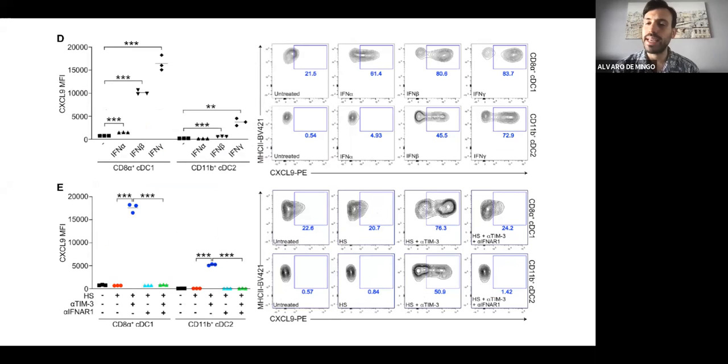So if we want to make this link between CXCL9 and type 1 interferon, and we are assuming that type 1 interferon is mediating this, what we did was to treat our splenic dendritic cells with the supernatant of the tumor with TIM-3, but also add an inhibitor of type 1 interferon, as we can see here in the graph down. And we were able to see that the CXCL9 expression was totally abrogated after the type 1 interferon inhibitor.